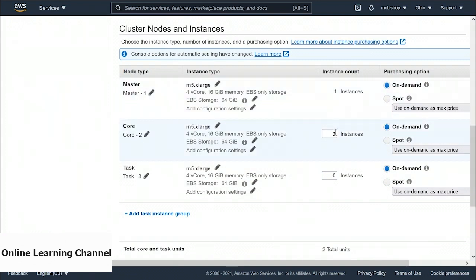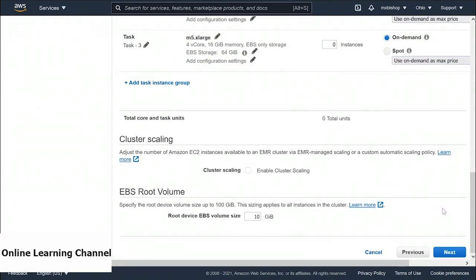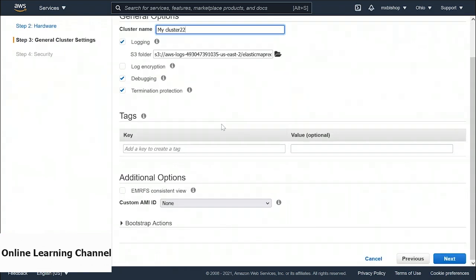Master node is a must. Then you can choose the number of core and task nodes as many as you want. You can also use spot instances here. You can enable cluster scaling if you have to expand your cluster in the future. Then name your cluster, like my cluster 22. Provide an S3 location for logging. Add the tags if you want to.